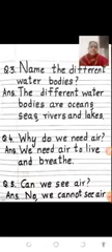Now again we'll see question 3. What are the different water bodies? The different water bodies are oceans, seas, rivers and lakes. Why do we need air? We need air to live and breathe. Can we see air? No, we cannot see air, but we can feel it.